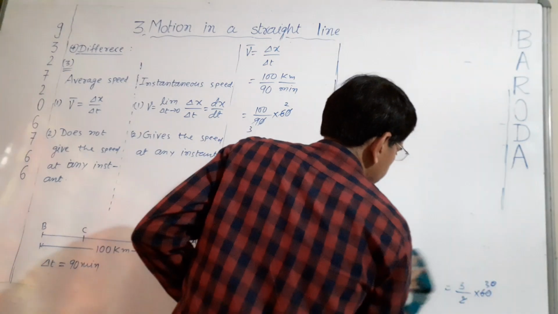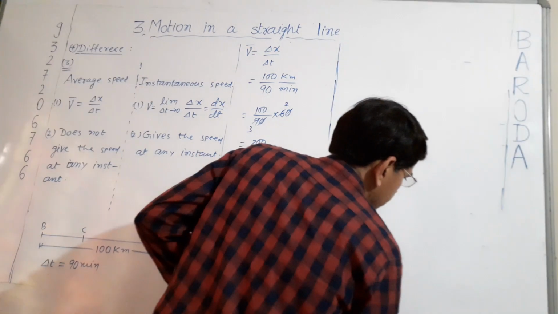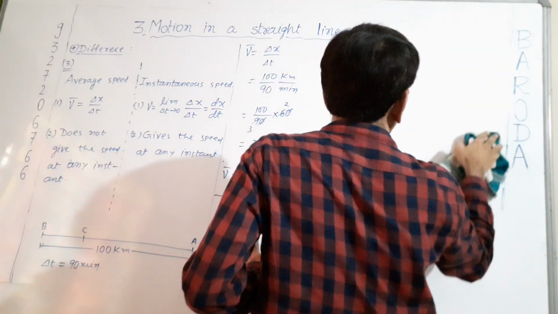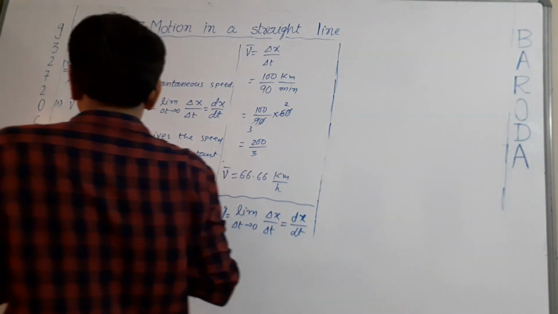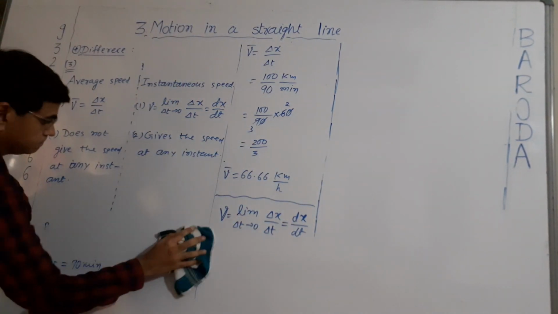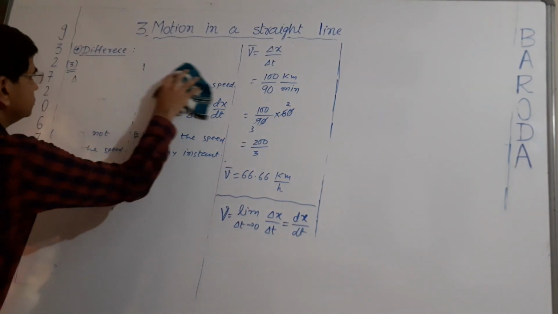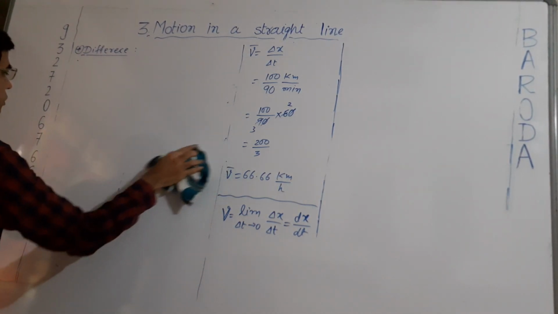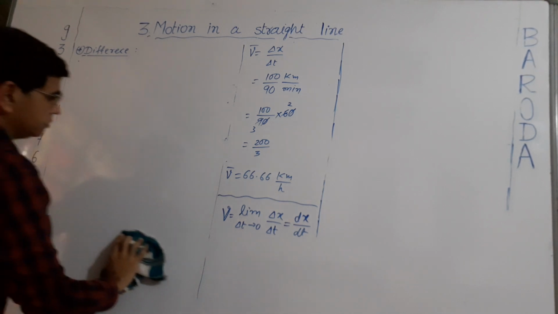By this differentiation we can find out the instantaneous speed, that is the speed at any time. How can we find it out? First of all, we will see what the differentiation process is.